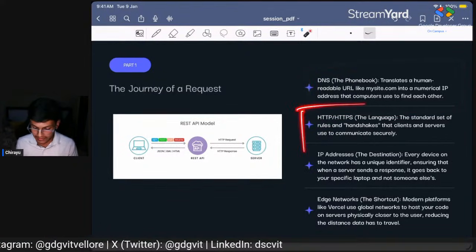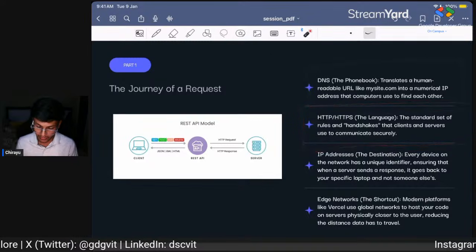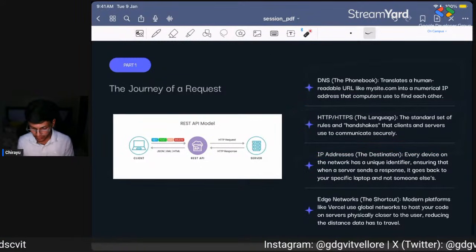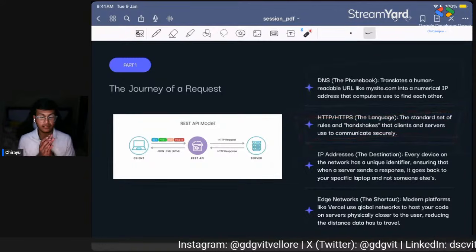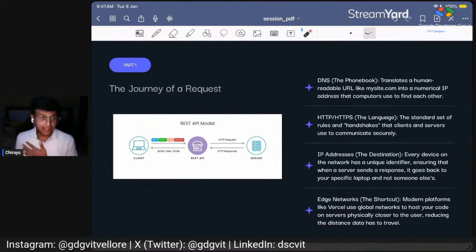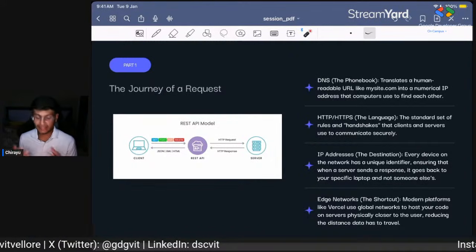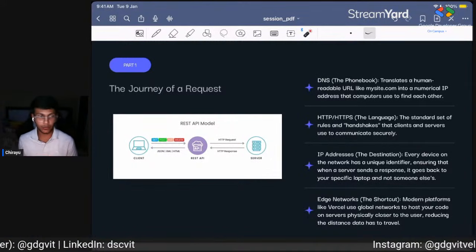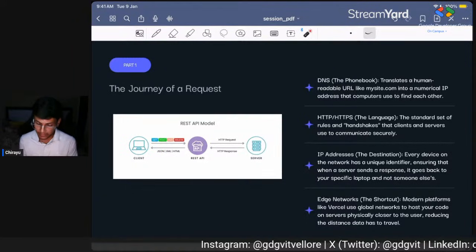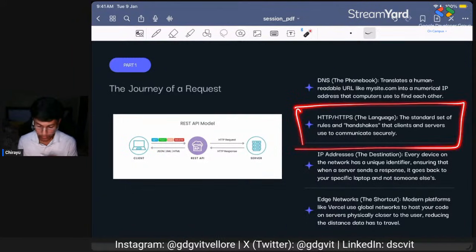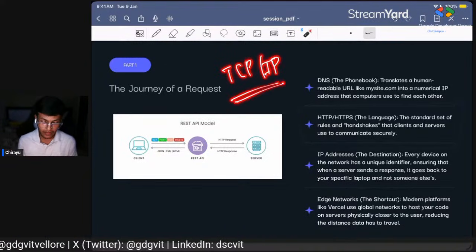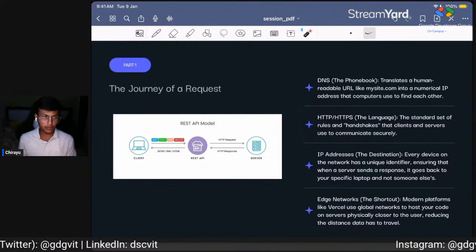Now HTTPS and HTTP. This is the standard set of rules and handshakes that clients and servers use to communicate securely. HTTP stands for Hypertext Transfer Protocol. We have a lot of protocols, and basically all of them use TCP/IP.